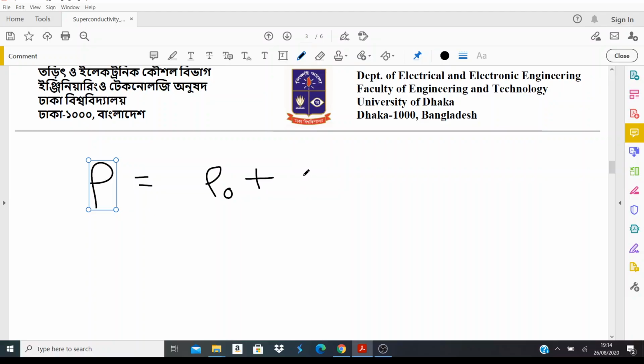And then we have some terms that is proportional to the square of temperature, and let's say the proportionality constant is A, so we have a term A T square, and then we have some other contribution from electron-phonon interaction, which is proportional to T to the power 5, and you can write them as some proportionality constant B times T to the power 5, and then if there are other scattering processes, you can consider them all, right?